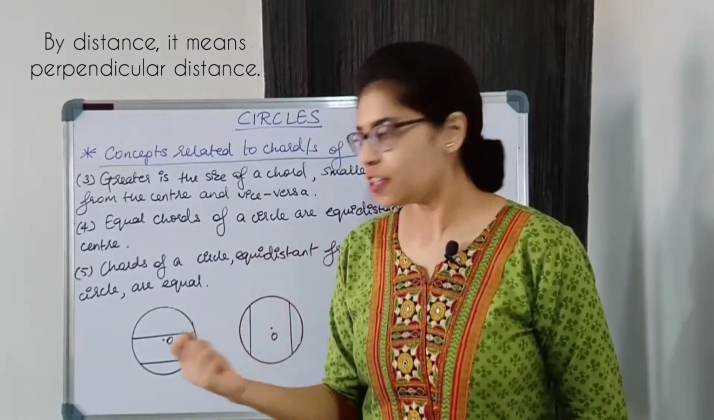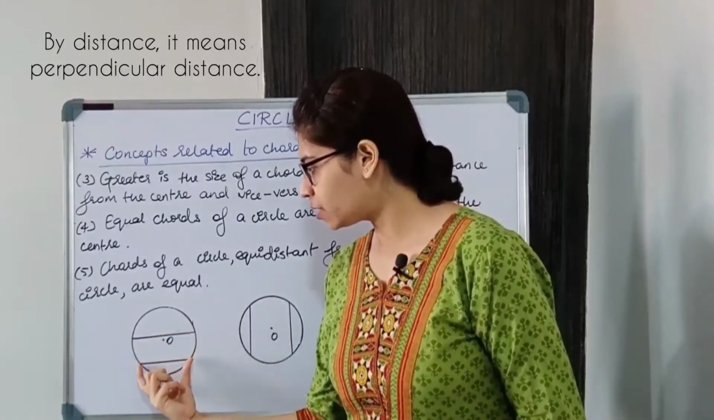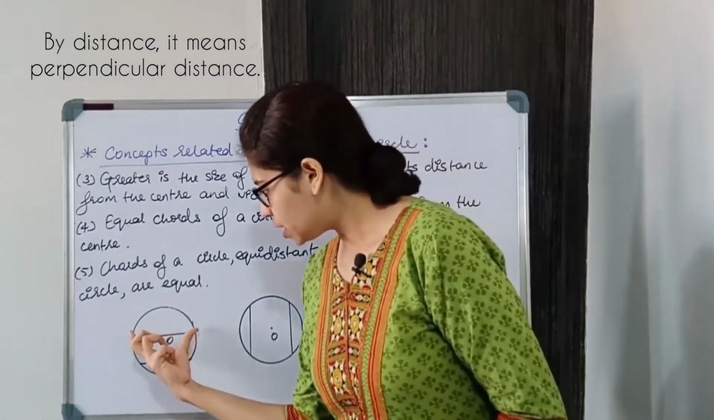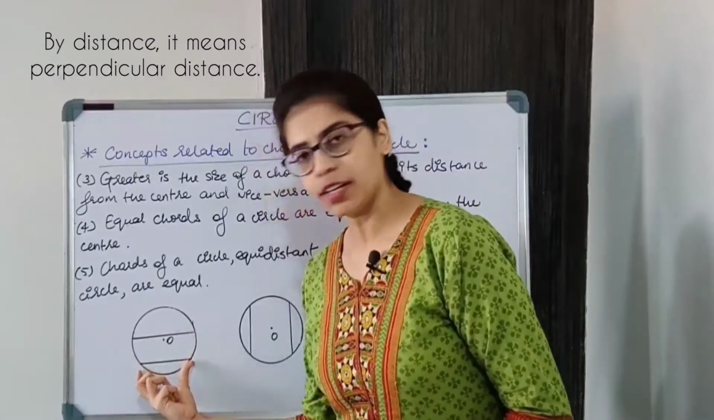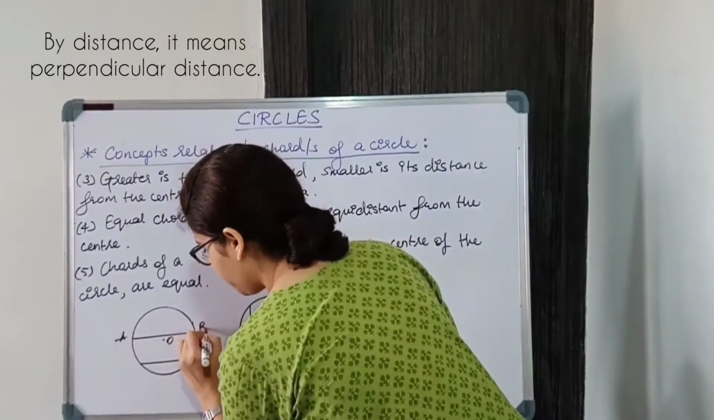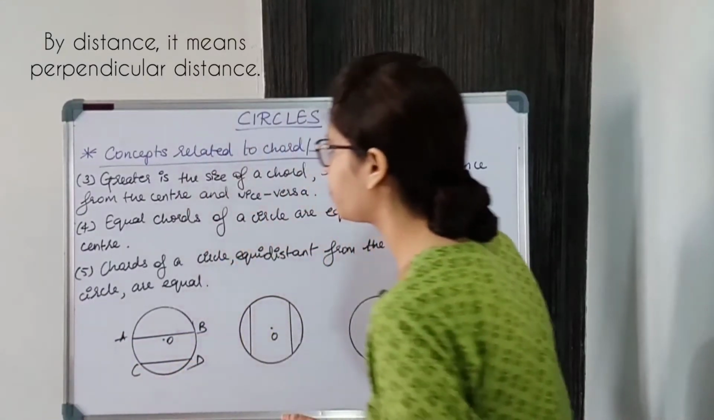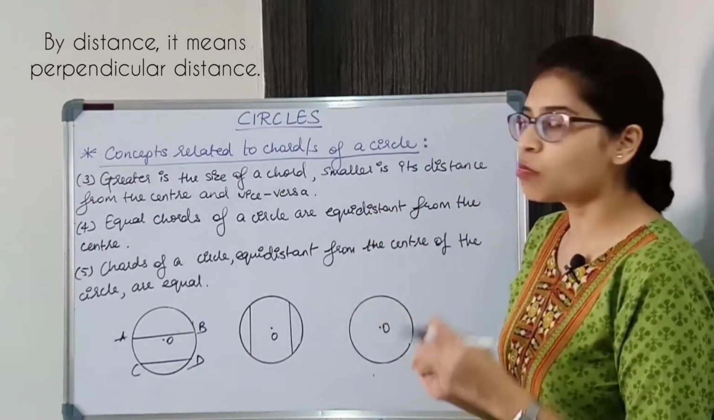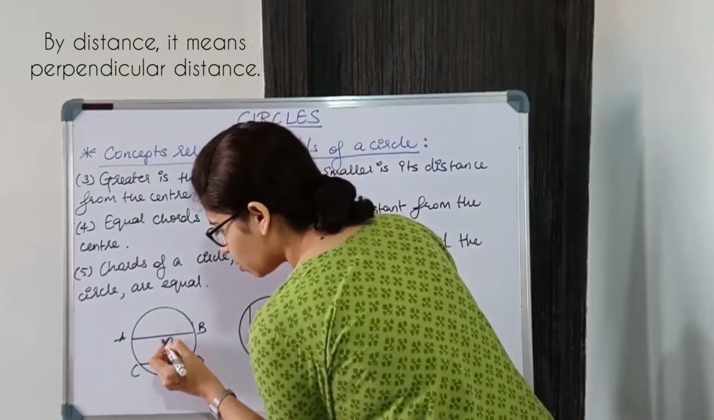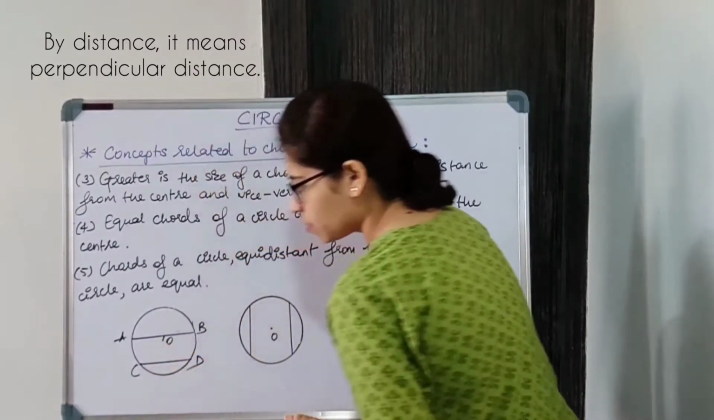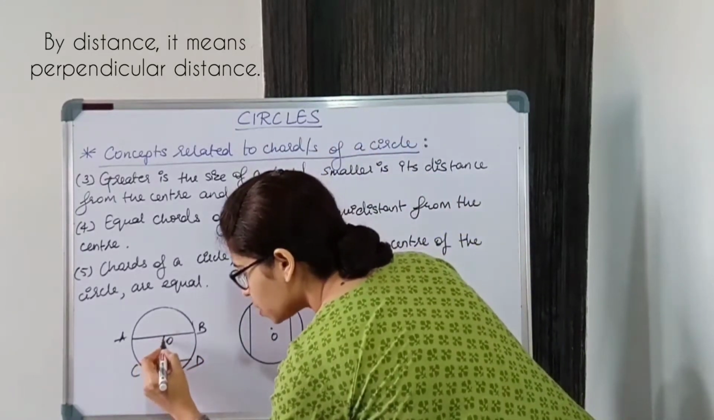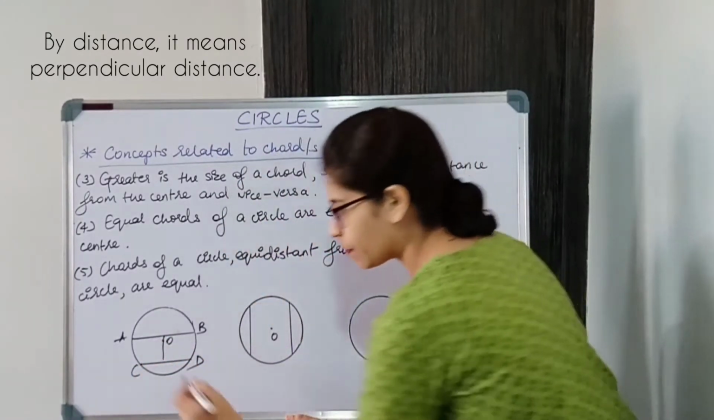Now it is obvious that this chord is of greater length compared to this chord if you measure it. तो ये chord का size is greater than ये chord. So let's say this is AB and this is CD. Greater the size of the chord, smaller is its distance from the center. मतलब इसका distance देखो, it is so less, but इसका distance measure करोगे from this point, then it is greater.